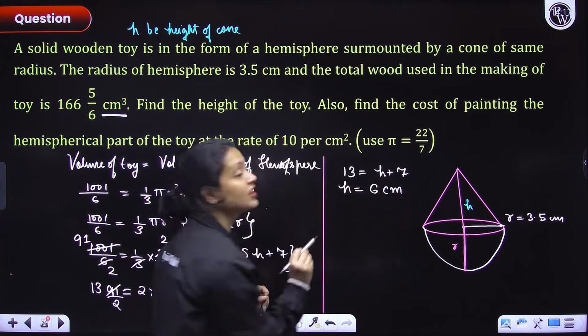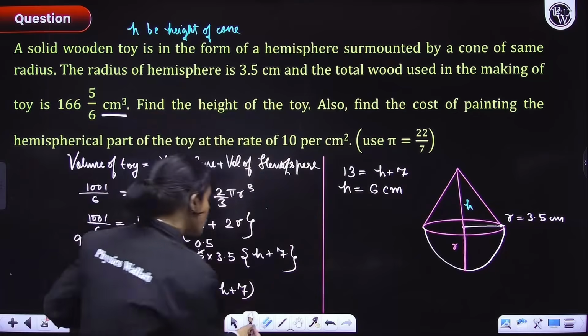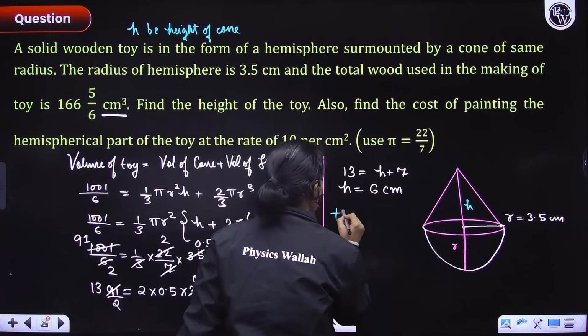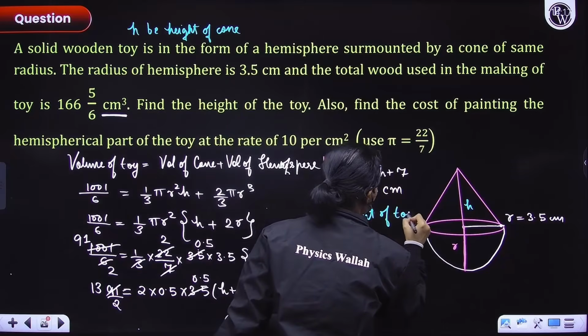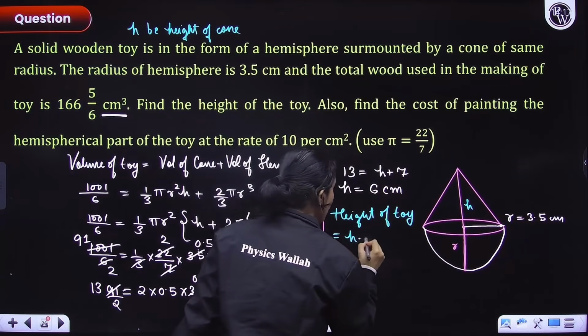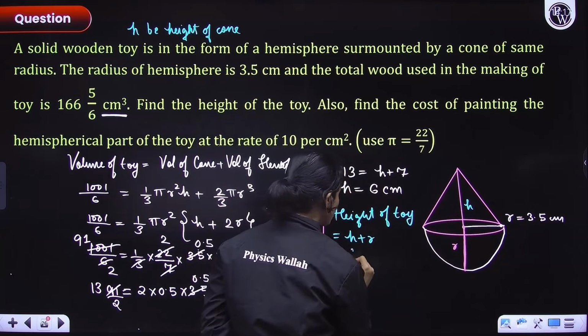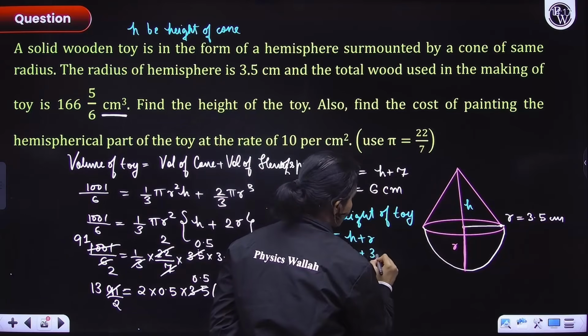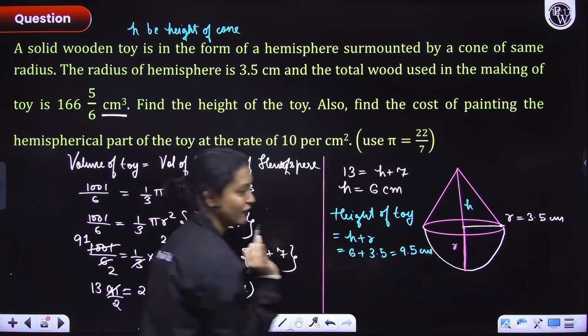Now this is not the final answer. Why? Because you have to find the height of the entire toy, right? So you will say that the height of the toy would be equal to h plus r. Can you see h plus r? So that would be equals to 6 plus 3.5. That is equals to 9.5 centimeter. This is the answer, 9.5 centimeter.